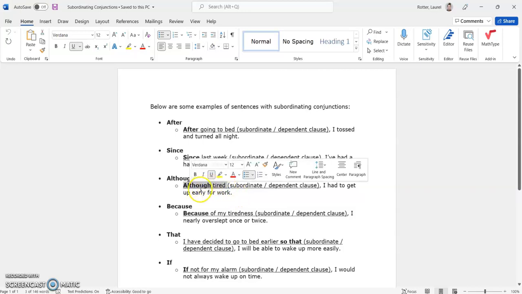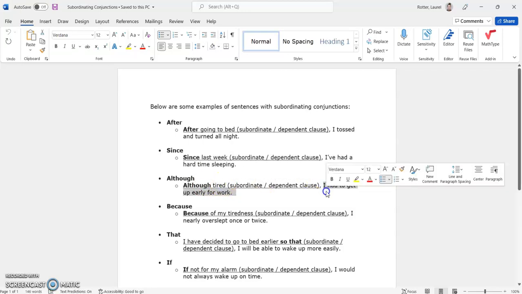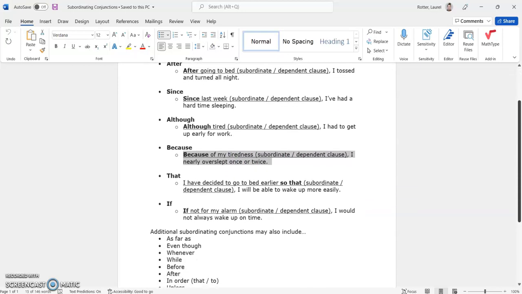So this highlighted phrase, "although tired," that's our subordinate clause. "Although" is our subordinating conjunction that connects "tired" to the rest of the idea. How does "tired" matter? What does it relate to? Oh, the fact that I have to get up anyway. Doesn't matter if I'm tired. All right. We're going to have a couple more examples here.